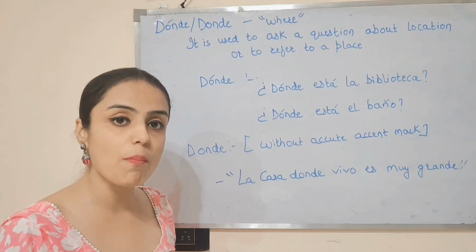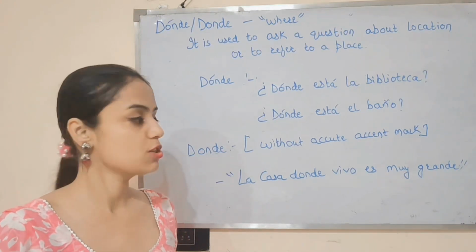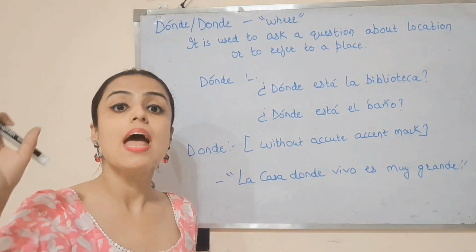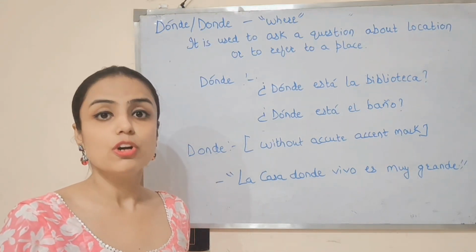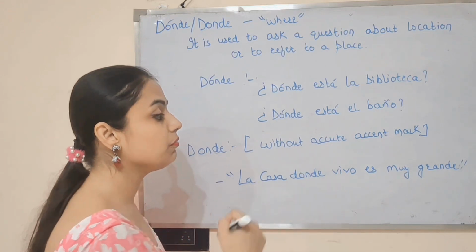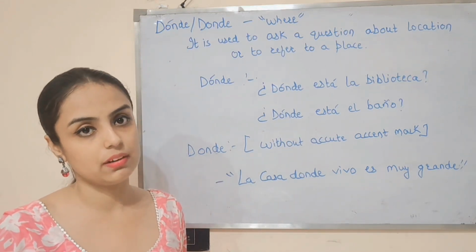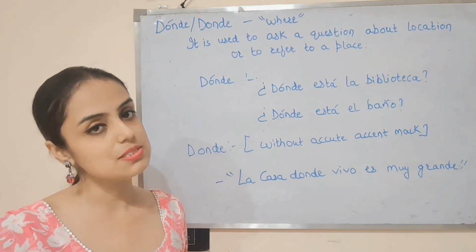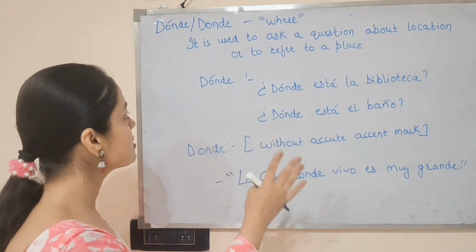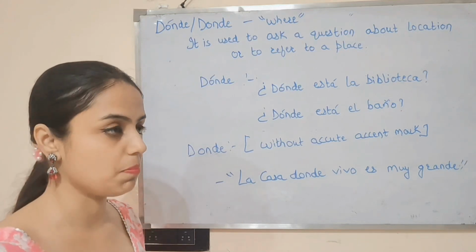Basically this form is used as a relative adverb to connect clauses. Por ejemplo, la casa donde vivo es muy grande. The house where I live is very big. Vale? So this is the difference between donde with accent mark and donde without accent mark.